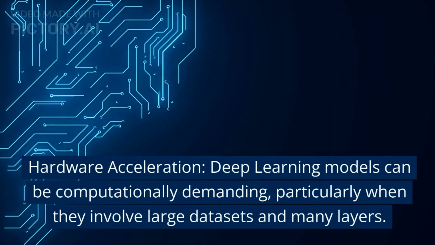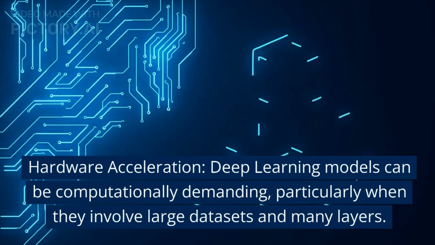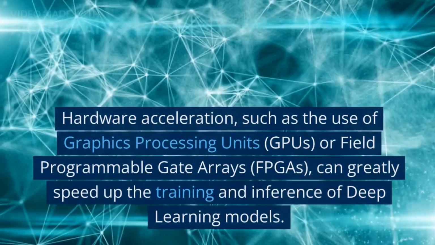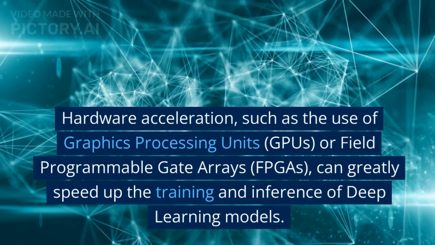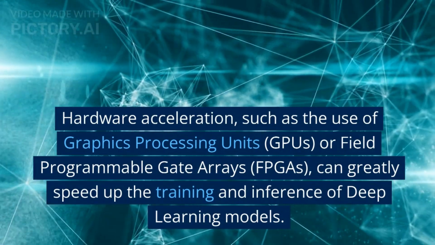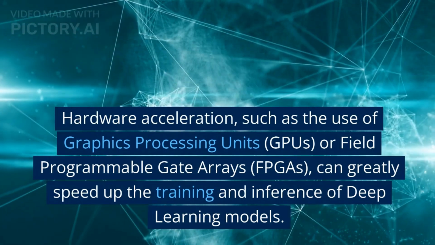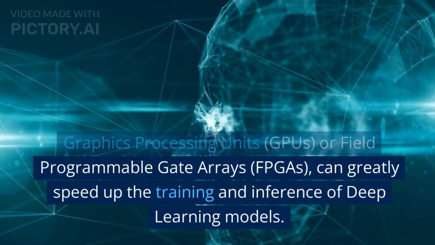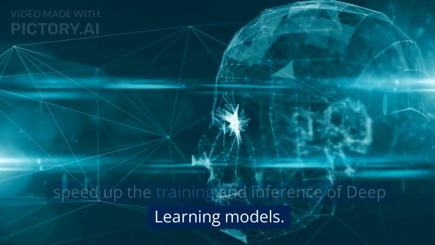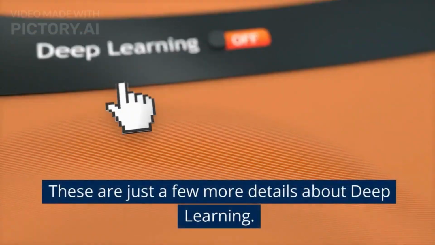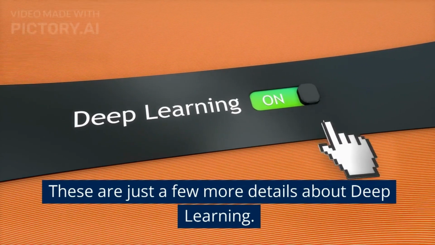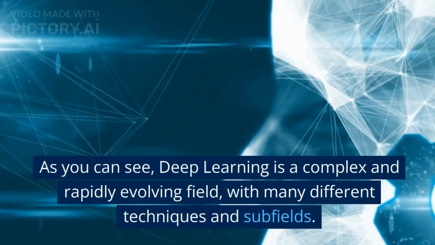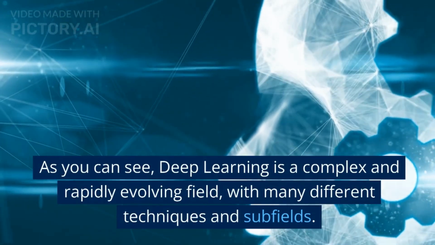As you can see, deep learning is a complex and rapidly evolving field, with many different techniques and subfields. However, at its core, deep learning is about using artificial neural networks with many layers to automatically learn features and patterns in data, and to use that knowledge to make predictions or decisions about new data. Deep learning has many practical applications across many different industries, and is a powerful tool for solving complex real-world problems.